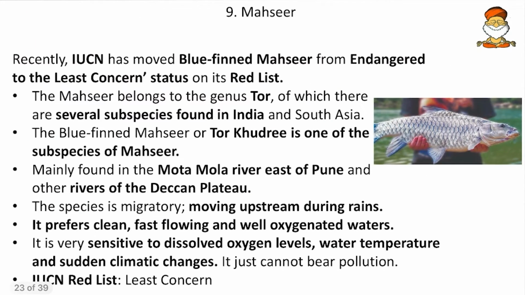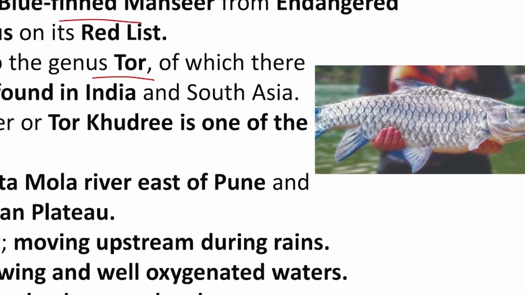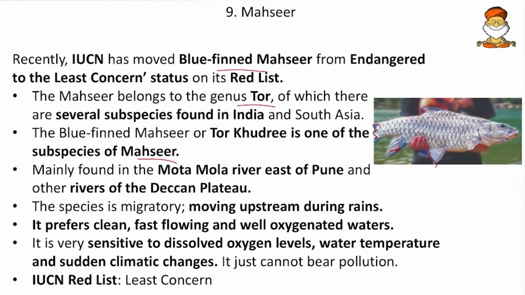Then come to next, Mahseer. So recently IUCN has moved this blue-finned Mahseer from endangered to least concern status on the red list. And so that means the number of these Mahseer has been increasing, and the Mahseer belongs to the genus Tor, of which there are several subspecies found in India and South Asia. And the blue-finned Mahseer or the Tor khudree is one of the subspecies of Mahseer. So here we can see the bluish coloration of its fin. So that's why the name blue-finned Mahseer.